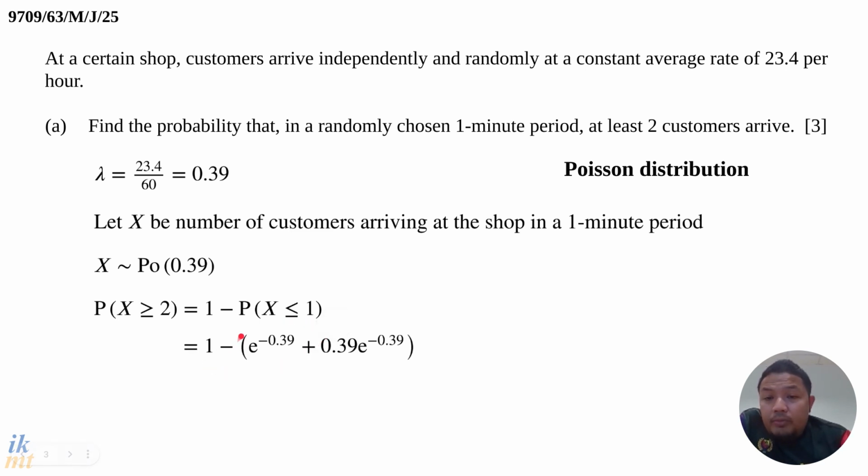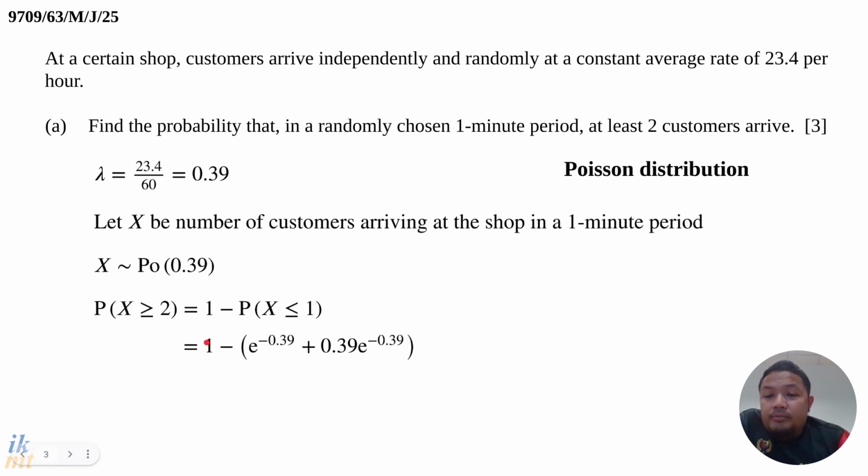We then apply the Poisson probability formula for those individual values when X equals 0 and when X equals 1. If you don't memorize the formula, you can find it in the MF19. Just apply it carefully. So e to the power of negative lambda plus lambda e to the power of negative lambda. This first value is for X equals 0 and this second value is for X equals 1.